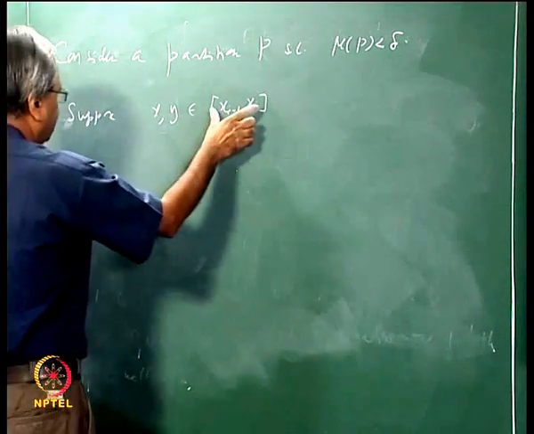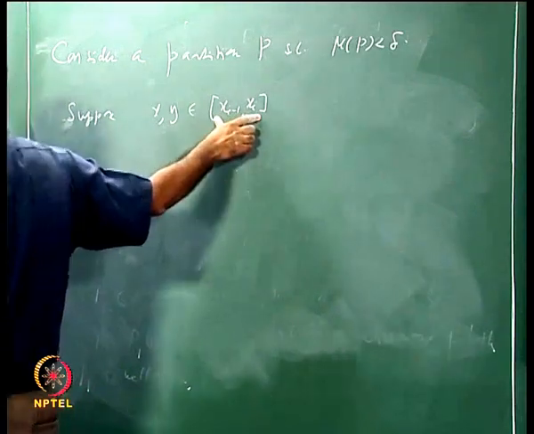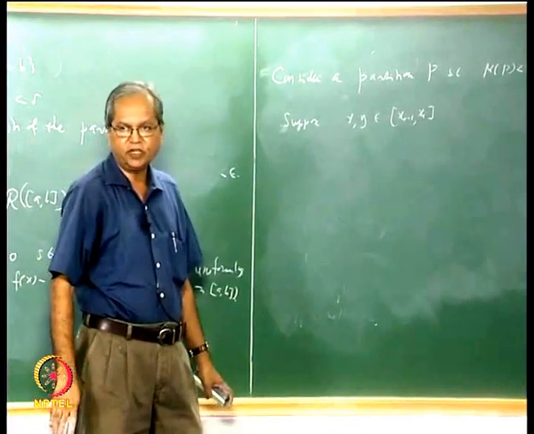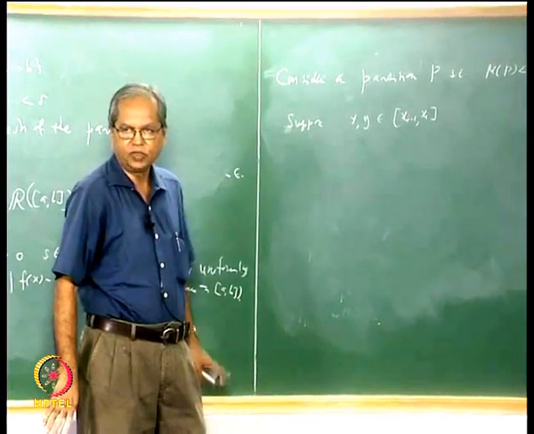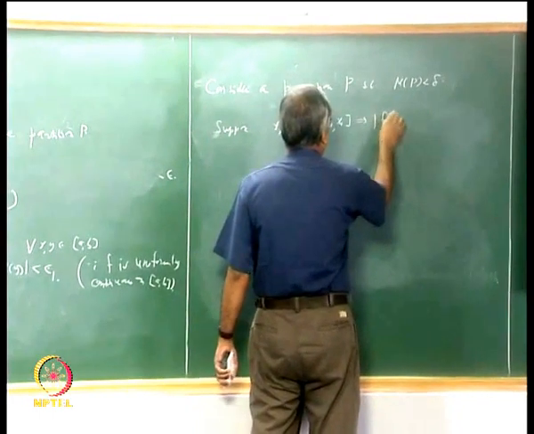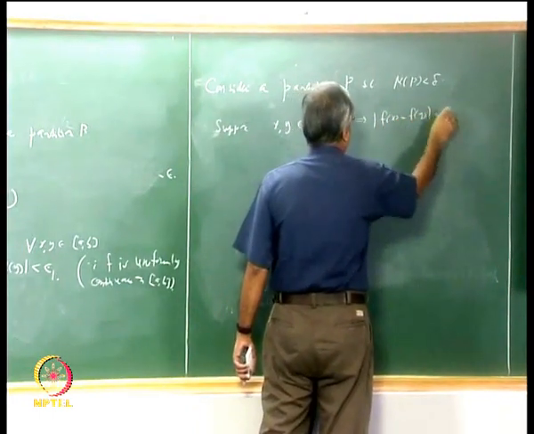Then since this length is less than delta, the difference between fx and fy must be less than epsilon, so mod fx minus fy is less than epsilon.